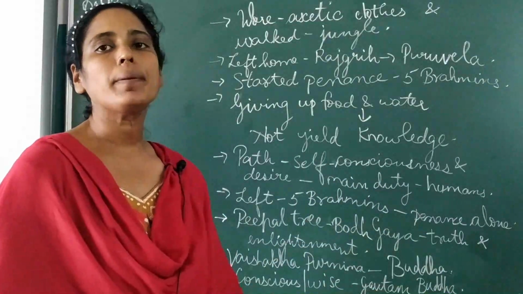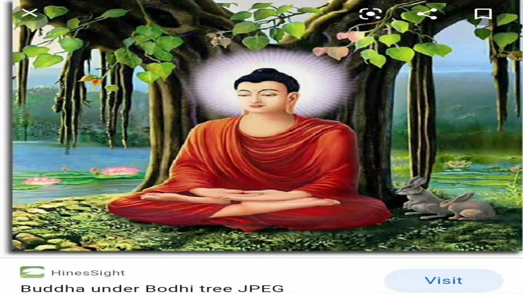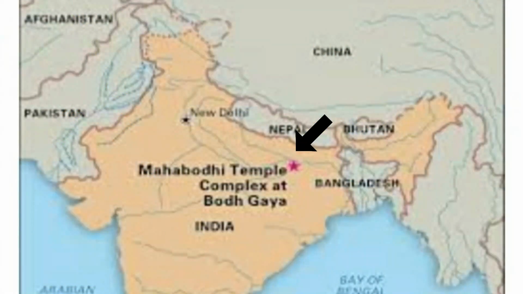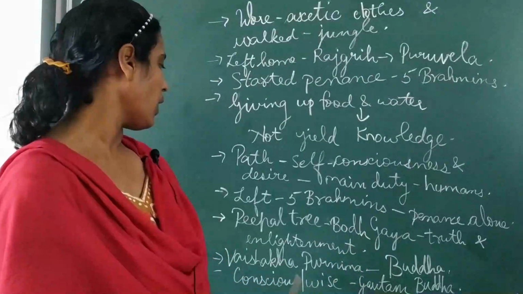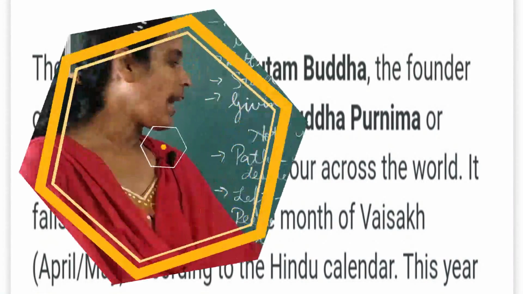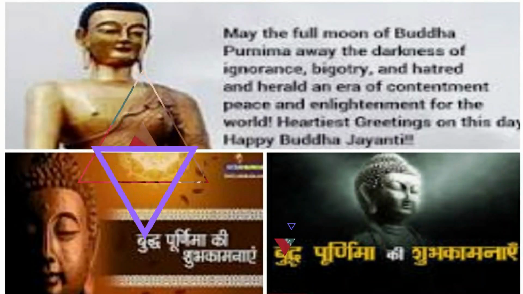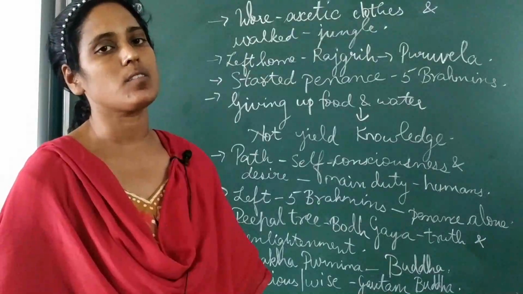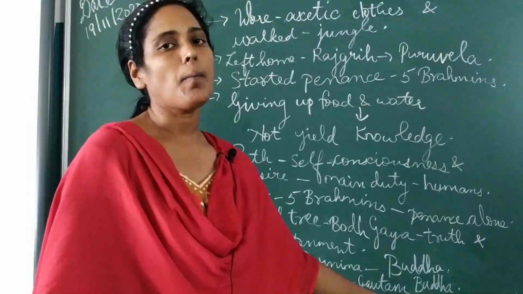He sat under a peepal tree at a place called Bodh Gaya and he began to search for truth and enlightenment, that is knowledge, self-realization. After many days of sadhana or meditation, he attained this enlightenment on the day of Vaishak Poonam or Vaishak Purnima. And from that day onwards, he was known as the Buddha. From Siddharth, his name was changed to Buddha. The meaning of Buddha is the conscious one or the wise one or the knowledgeable one. After that, he was known as Gautam Buddha.